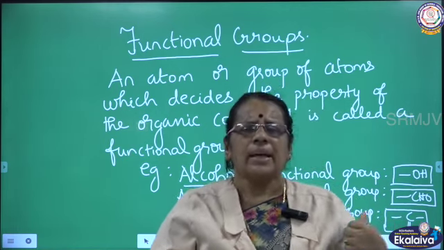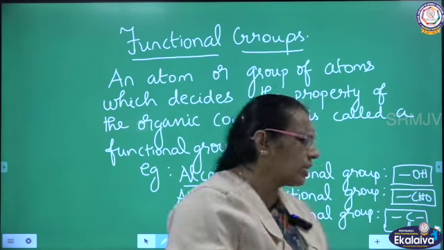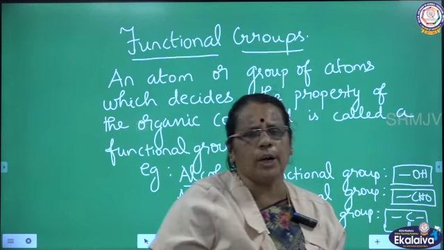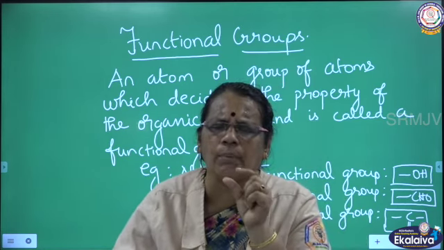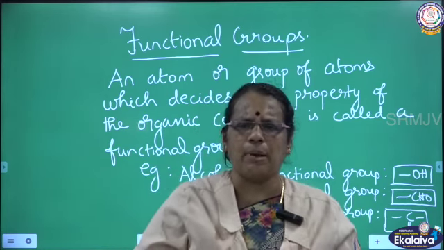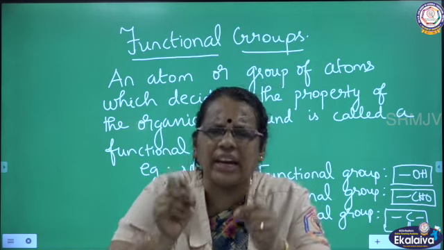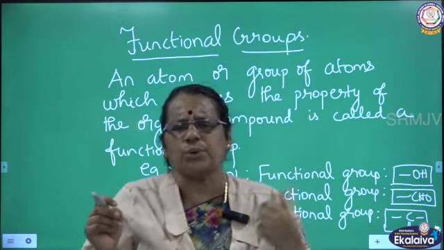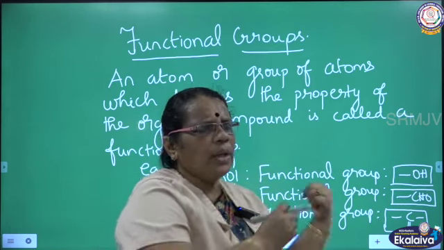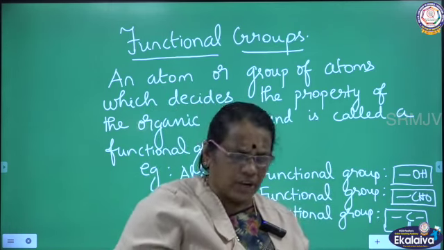The next one is the ketone family. The functional group is C double bond O, called the carbonyl group. The presence of C double bond O determines that the compound belongs to the ketone family. So, these are the examples for functional groups.